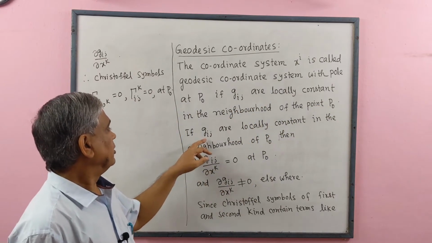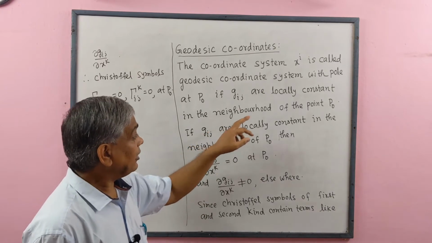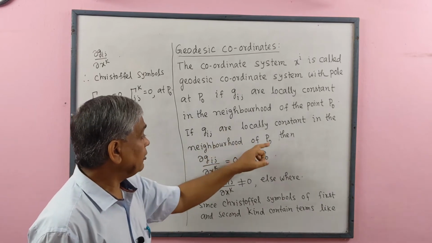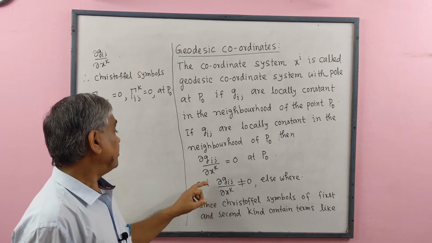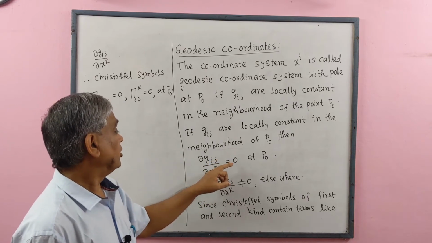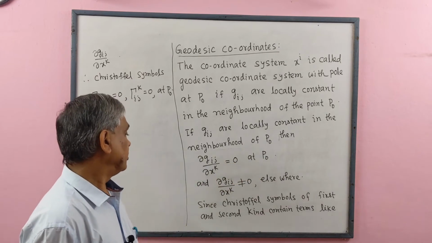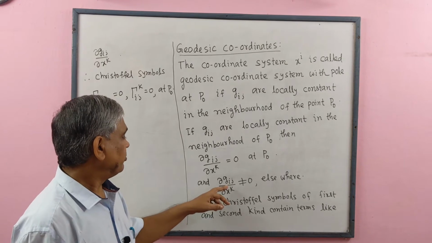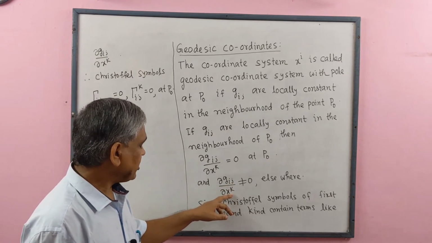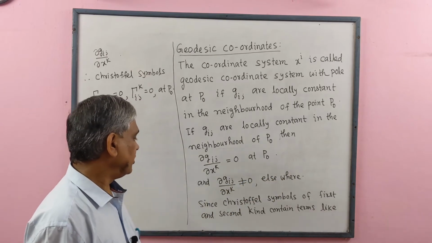If Gij metric tensor are locally constant, then in the neighborhood of P0 partial derivative of Gij with respect to xk equal to 0 at P0, and partial derivative of Gij with respect to xk coordinate not equal to 0 elsewhere.